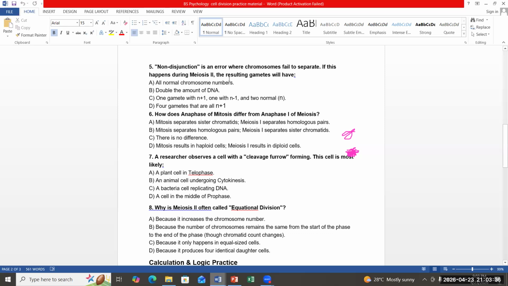If this error happens during meiosis 2, the resulting gametes will be: all normal chromosome number, double amount of DNA, one gamete n plus 1, the other gamete n minus 1 and two normal. Like in meiosis, 4 daughter cells have to be formed, right? Or all 4 gametes will have n plus 1. So what will be the possibility?